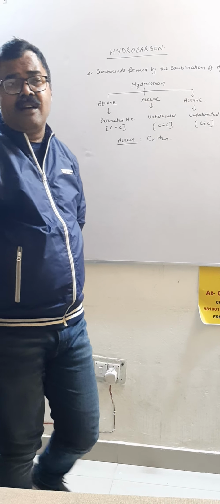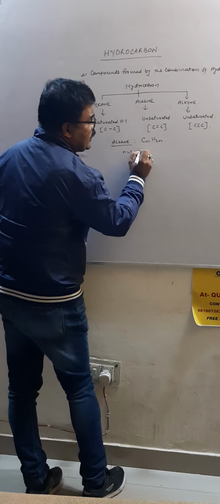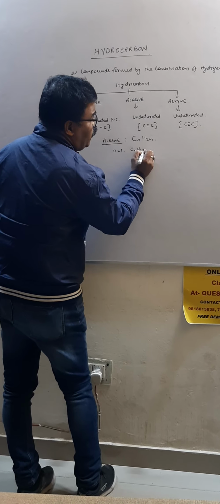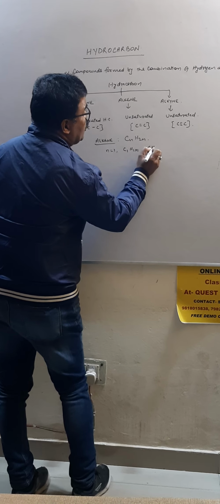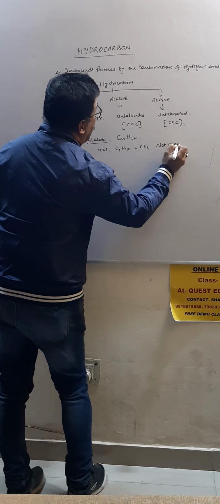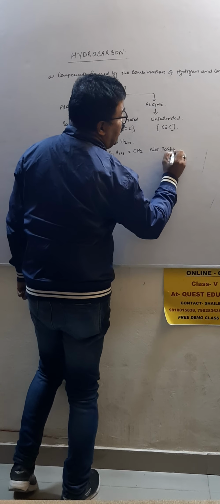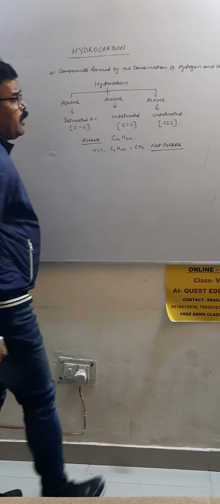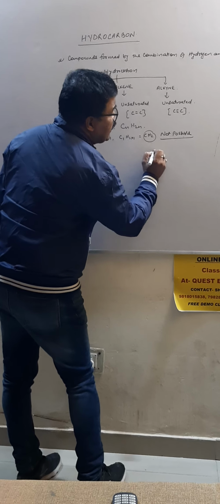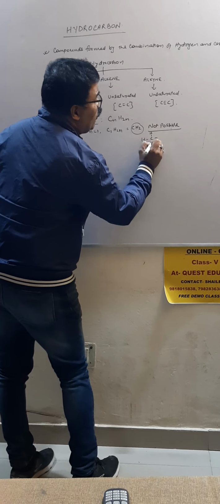If n is 1, suppose n equal to 1, C1H2 into 1, that is CH2, not possible. As carbon is tetravalent, not possible. Is that clear? If you find the structure of this, it is not possible. CH, so 2 bond is still free.